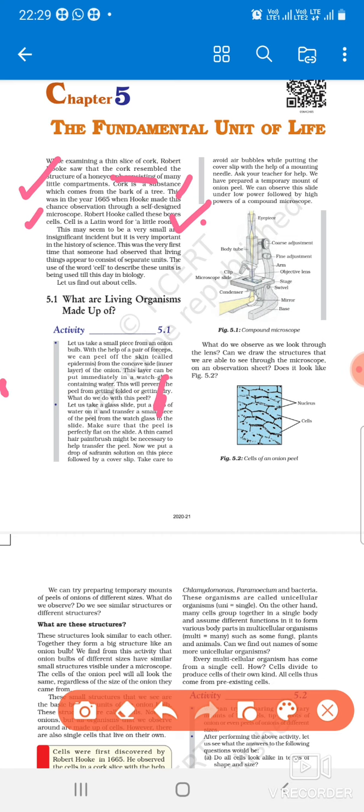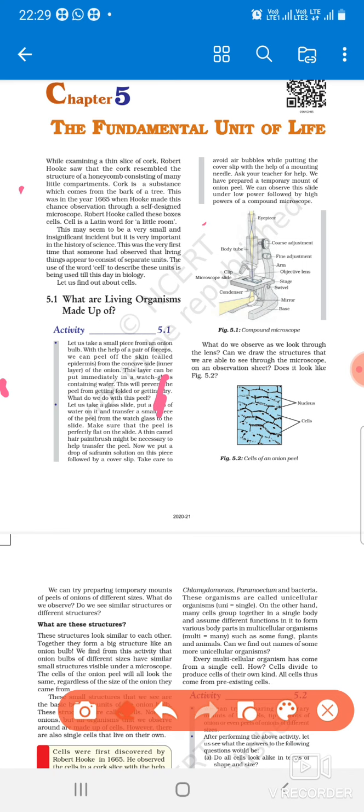Okay, and now the question is that Robert Hooke discovered these cells, and he called these cells the little rooms. He gave these little rooms the name of the cells. Now, how do these cells look like? All the living things are made up of cells. The cell is the basic unit of life.